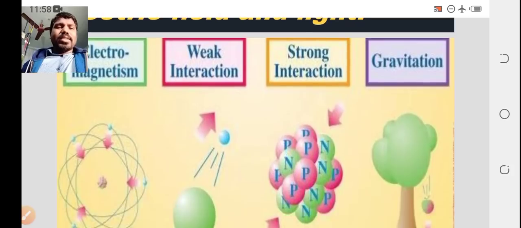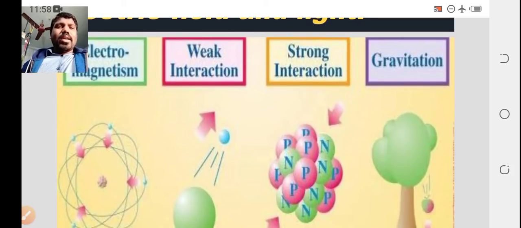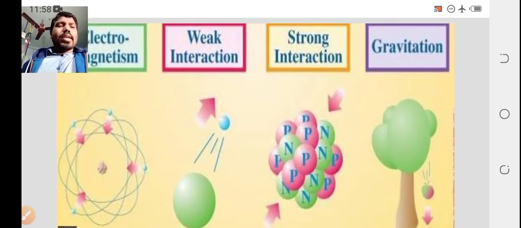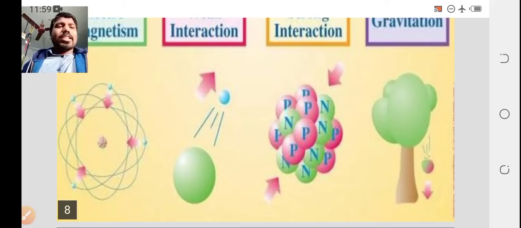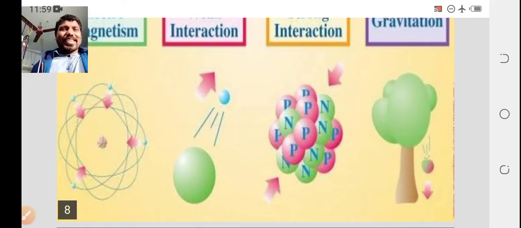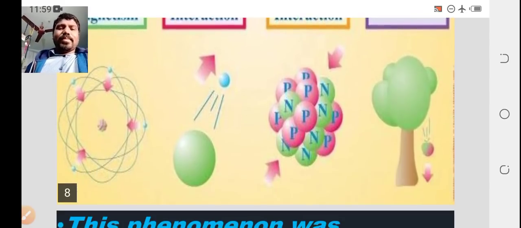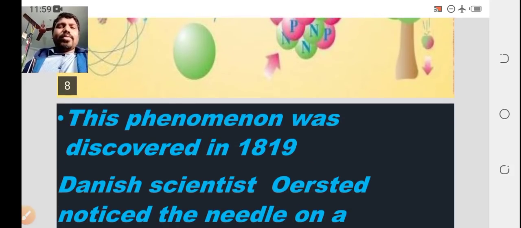You can see the figure: the electromagnetism, the weak interaction of the particles, the strong interaction of the particles, and gravitation, which is nothing but the falling of an apple. So these are the four different types of force in nature. One is electromagnetism.